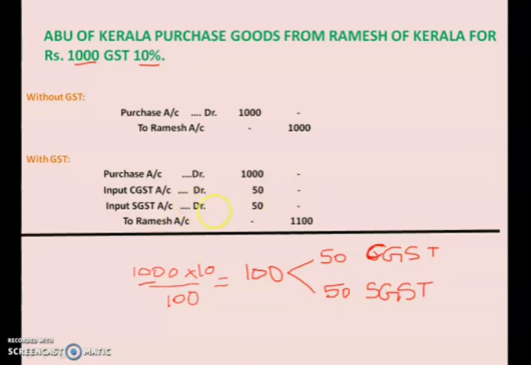Okay, so that's what we saw here. We have to use the word input whenever there is a purchase. So input CGST and input SGST to Ramesh account. Here when there is no GST, you can see purchase to Ramesh. So purchase to Ramesh, and in between that you will have to pay the tax also. CGST and SGST is also there for the purchase made. Okay, so I hope this is clear to you. Now this was regarding the purchase of goods.